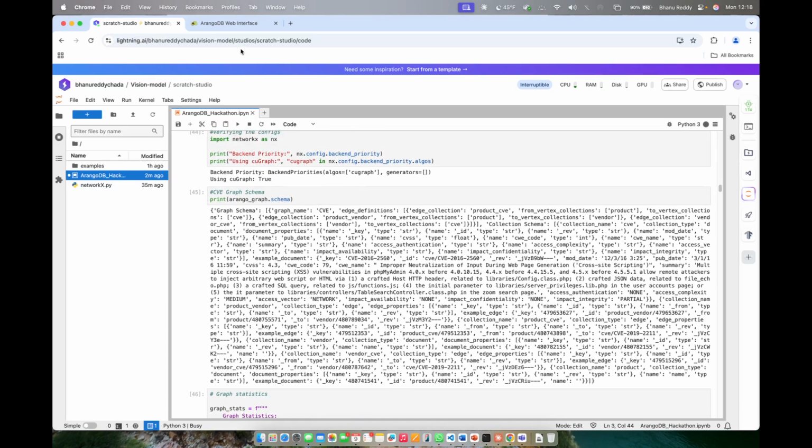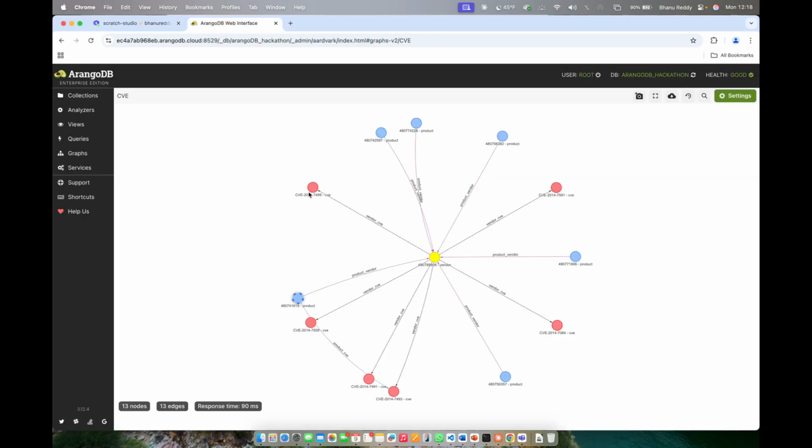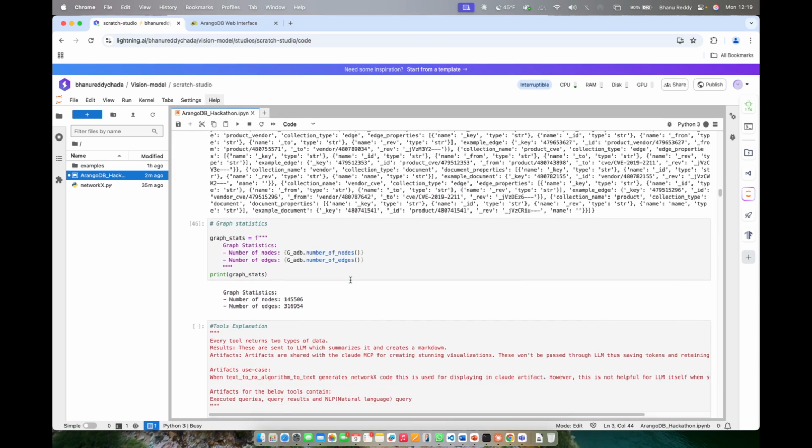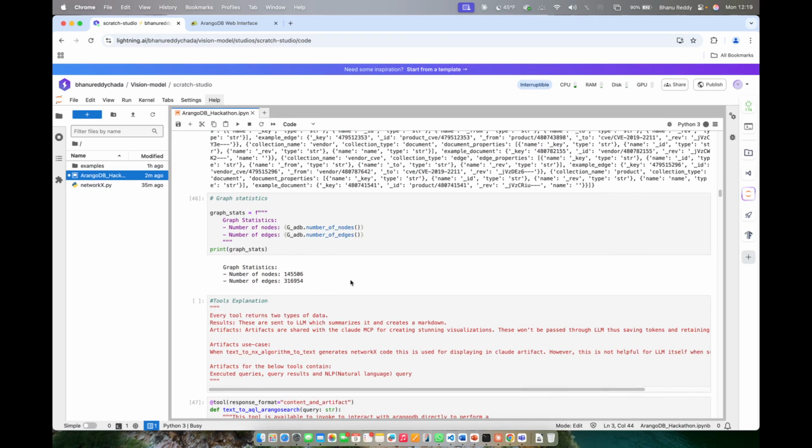Now let's go to the ArangoDB web interface to see how exactly our graph looks. So this is a sample of the graph that we ingested. And these are the statistics, the total number of nodes and edges.